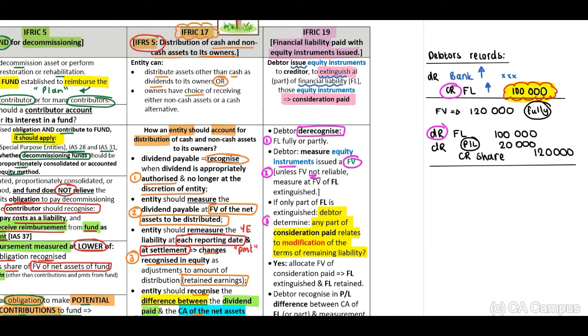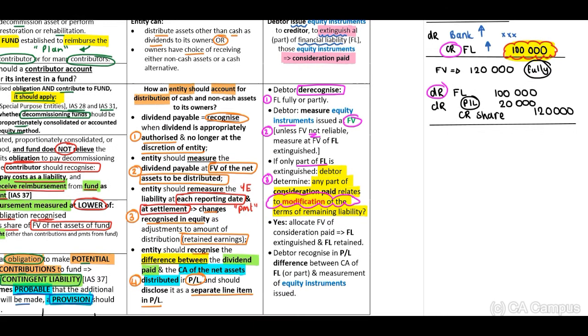If the debtor only pays part of the financial liability, we need to identify if there is a possible modification. Okay, guys. If yes, allocate the fair value of the consideration paid to the financial liability extinguished and the financial liability retained. And the debtor will recognize in profit and loss the difference between the carrying amount of the financial liability and the equity instruments. I did not include a number here, guys, because this will form part of my modification section.